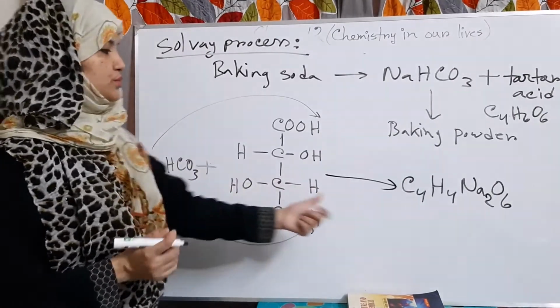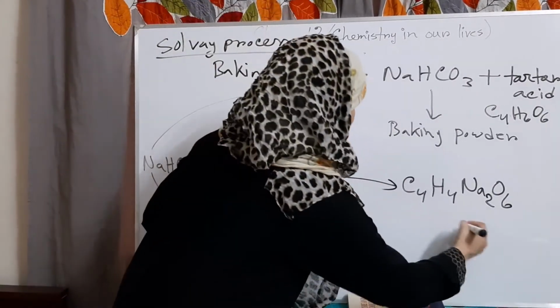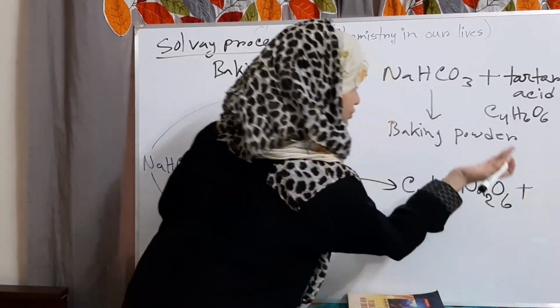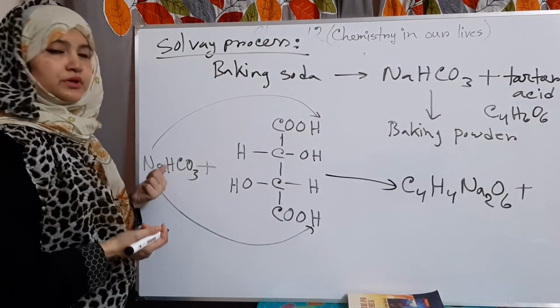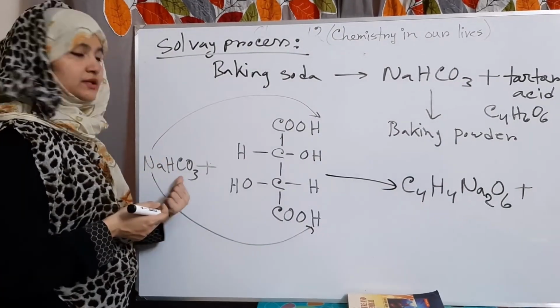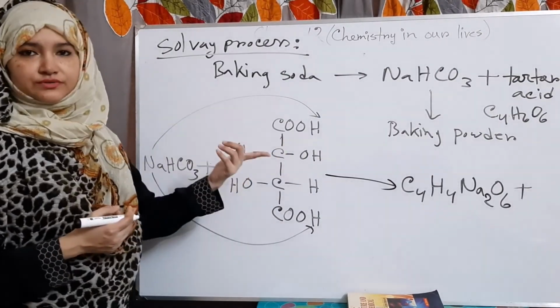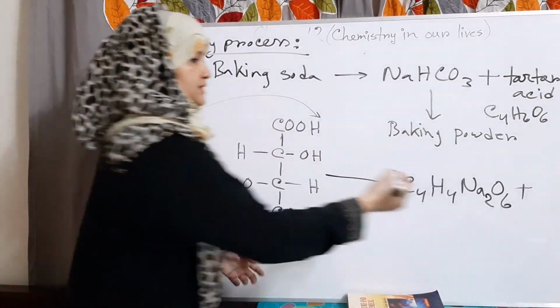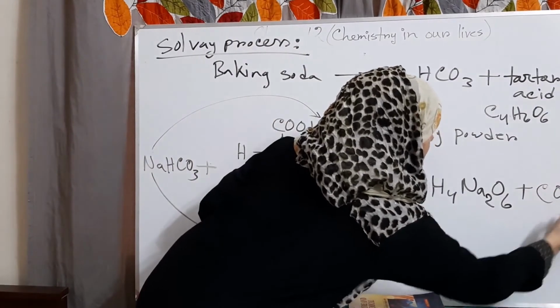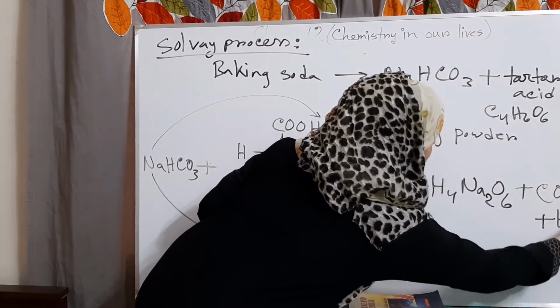Acid base reaction produces salt, sodium tartrate, and we know if in any bicarbonate or carbonate salt we add acid, then carbon dioxide gas will be released, and water will be produced.